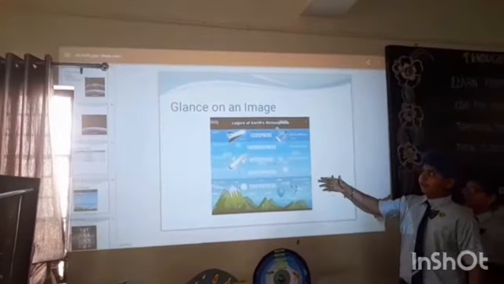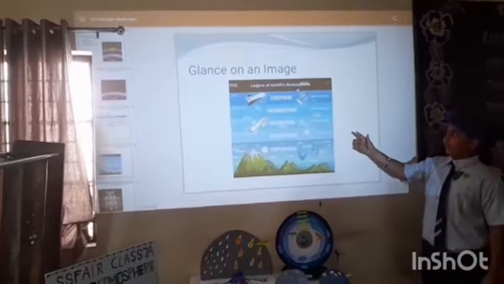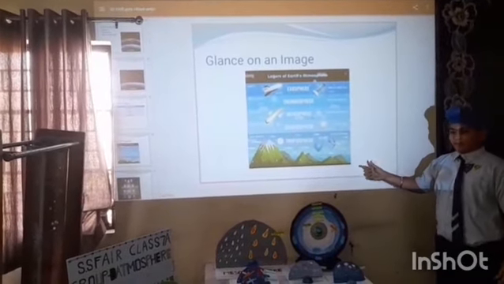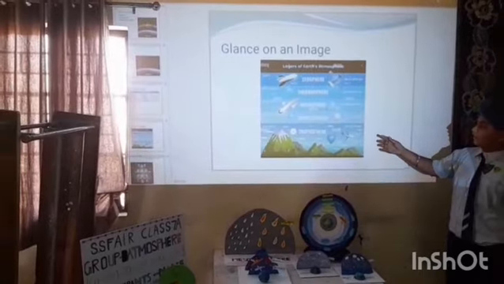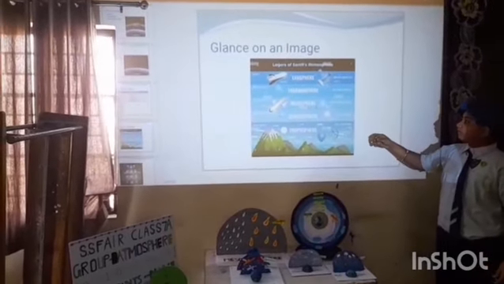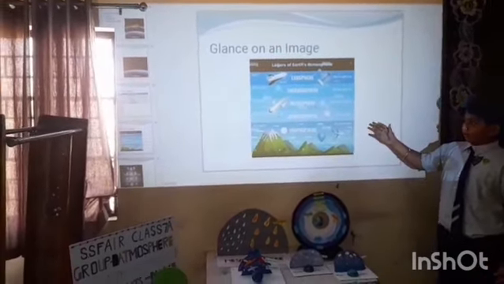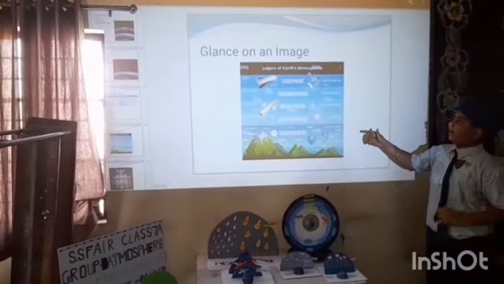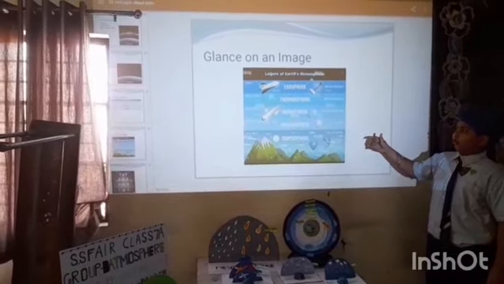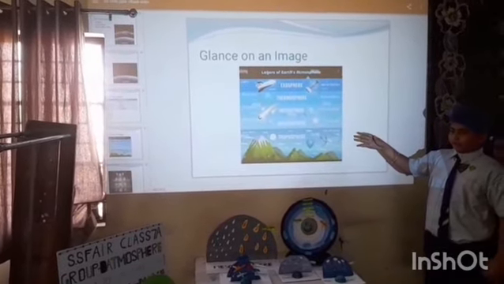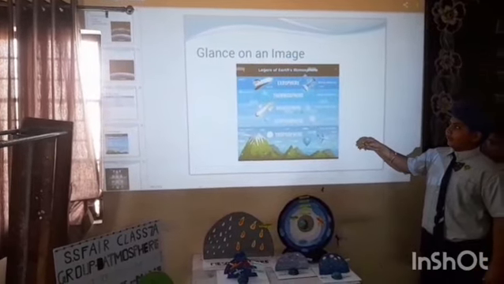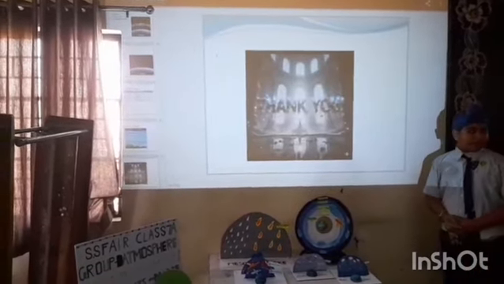Now I will explain the layers in an image. These are the layers of the atmosphere. Troposphere, where hot air balloons and passenger planes fly. Stratosphere, where hot air balloons go. Mesosphere, where meteorites burn. Thermosphere, where auroras occur. In exosphere, spaceships and satellites fly.